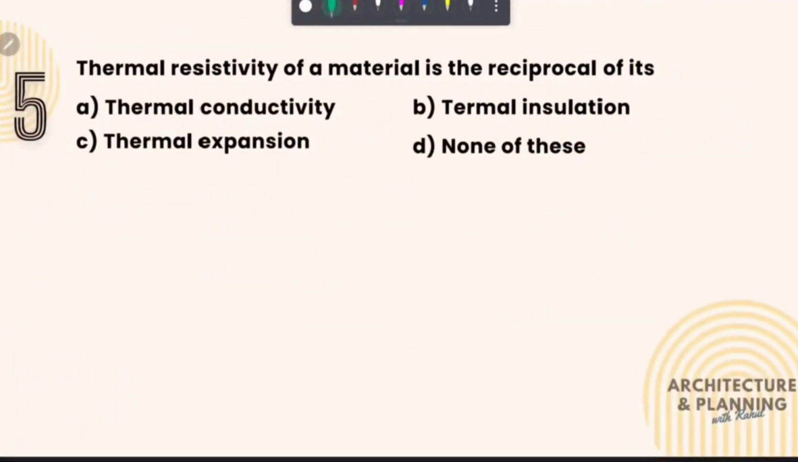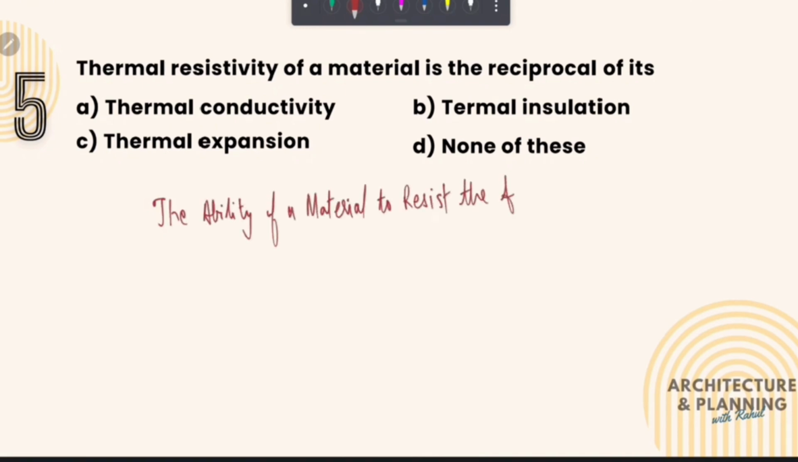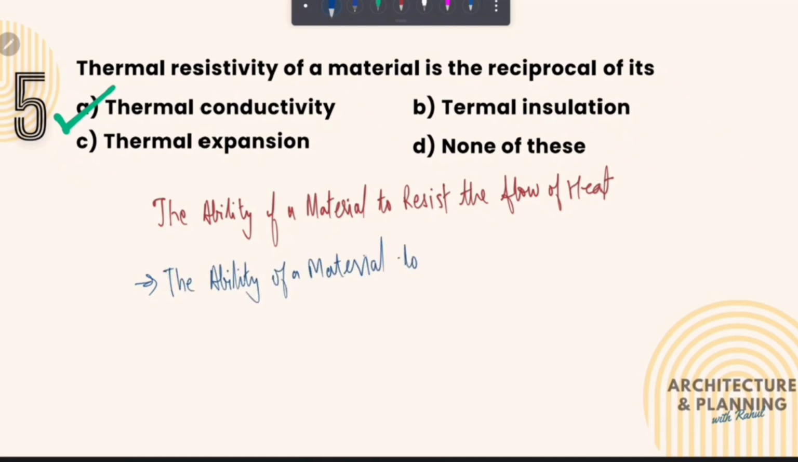Thermal resistivity of a material is the reciprocal of its. Thermal resistivity is the ability of a material to resist the flow of heat, and the reciprocal or opposite of thermal resistivity is thermal conductivity. Therefore the correct answer is option number A, and the definition of thermal conductivity is the ability of a material to conduct heat. Now let's understand this through a diagram.